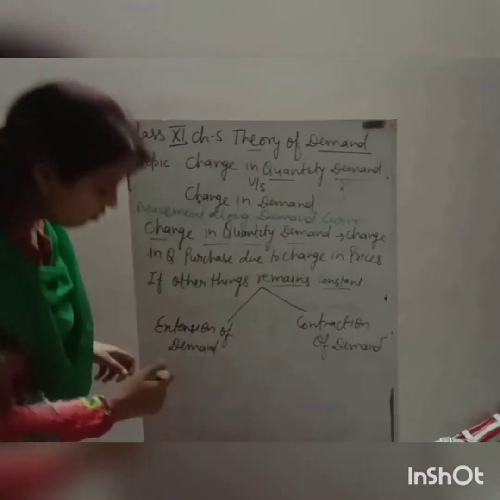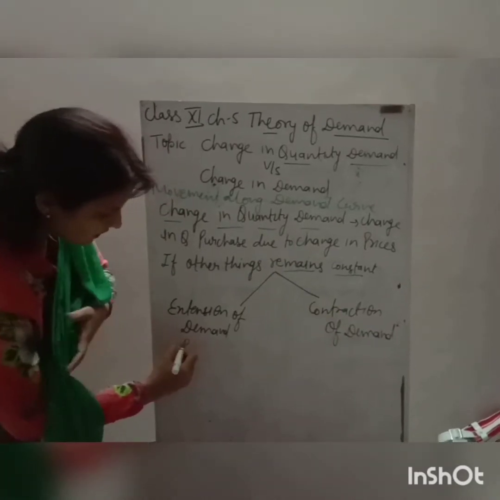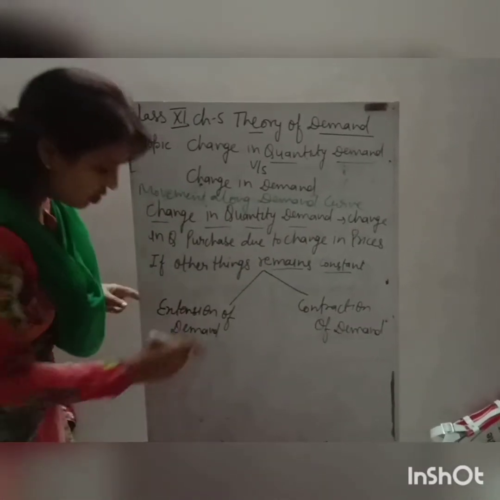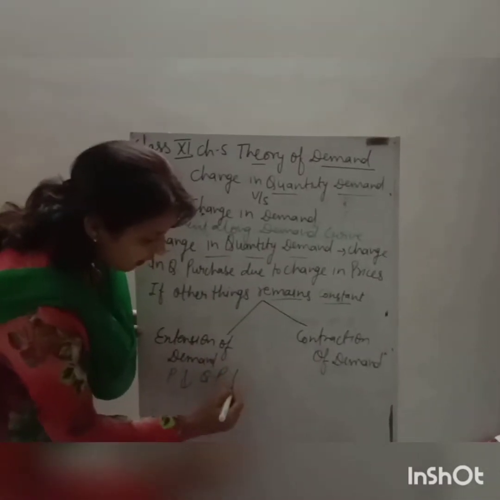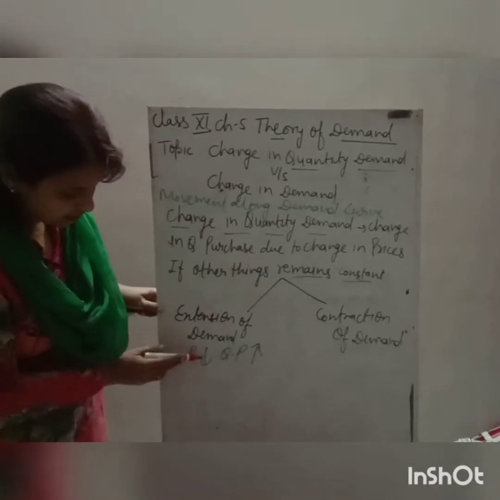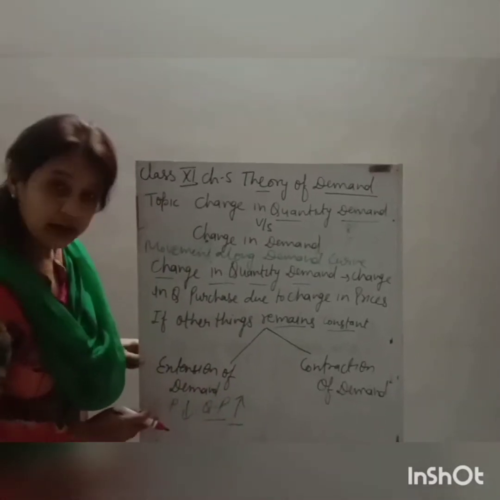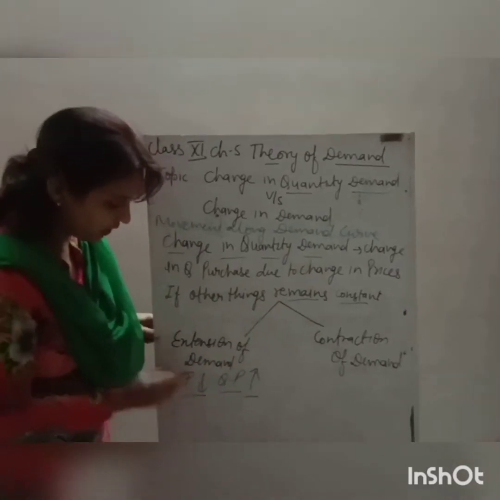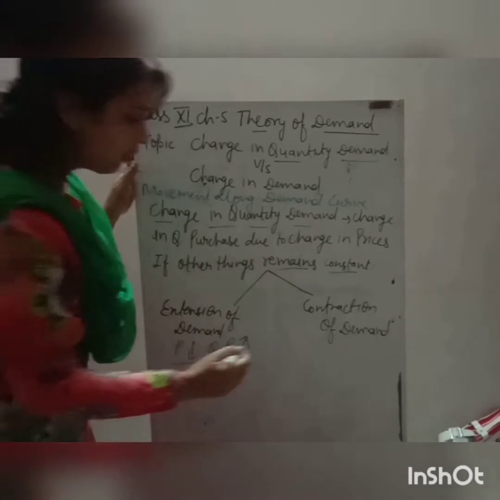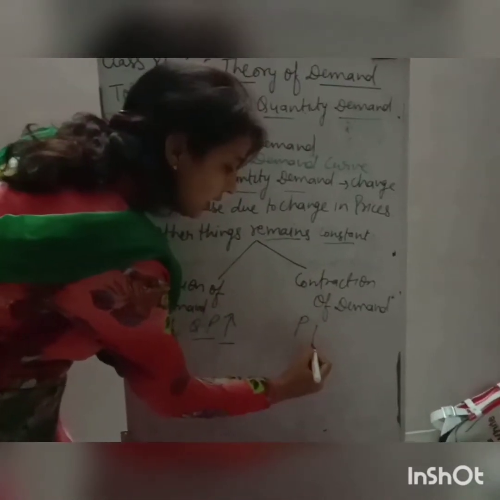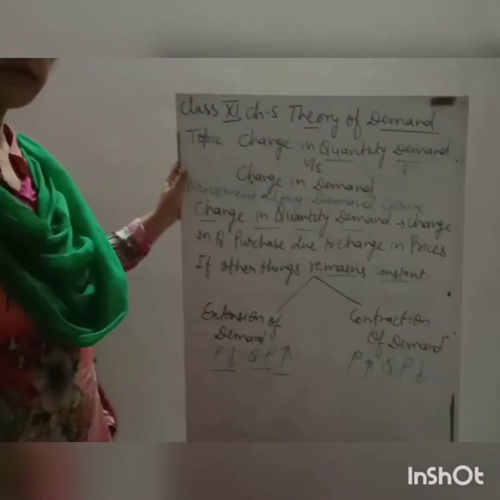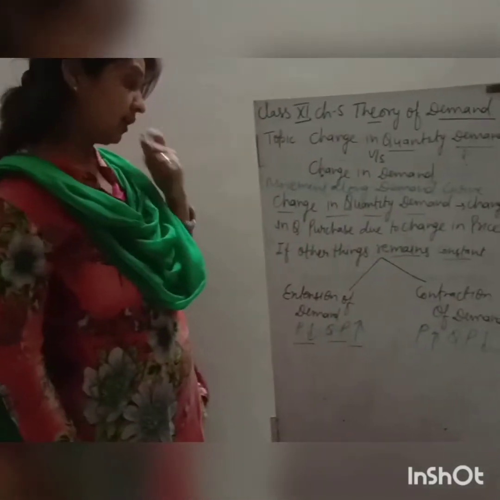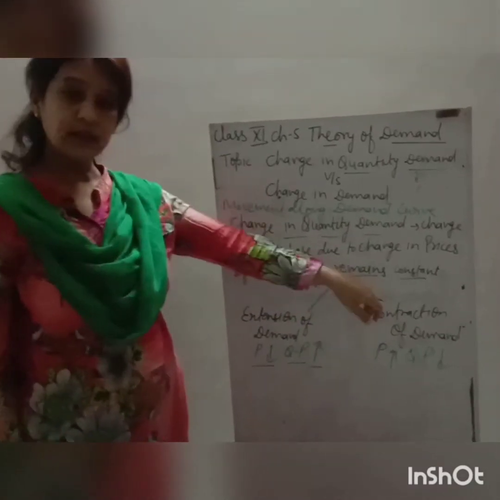Clear? Now look at there. Prices in this condition, at the time of extension, prices fall and quantity purchase, or we can say quantity demanded, extends. Clear? Prices fall, quantity purchase will increase. That is known as extension of demand. Contraction of demand, when prices increase and quantity purchase falls or contracts, that is known as contraction of demand. Clear?